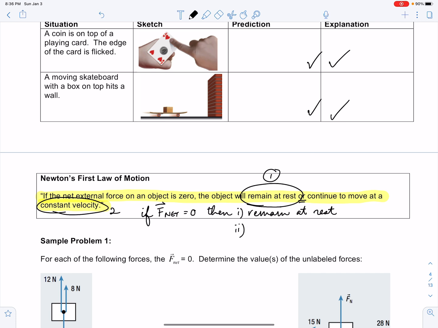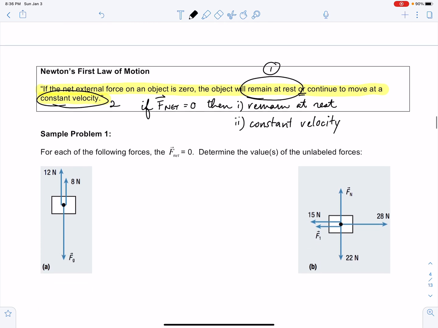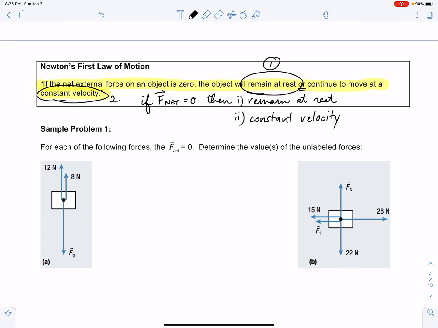There are 2 possibilities for an object's motion when the net force acting on the object is 0. So remember, 2 possibilities when the net force acting on an object is 0: either it's at rest or moving at a constant velocity. In each of these sample problems, the net force is 0. So what we need to do is to find the unknown forces.